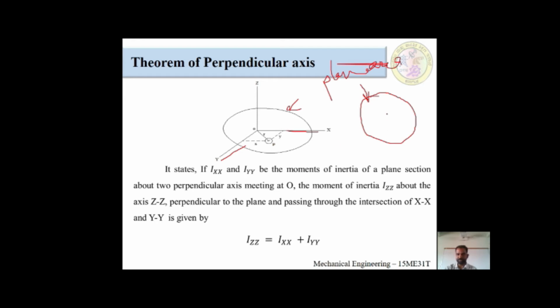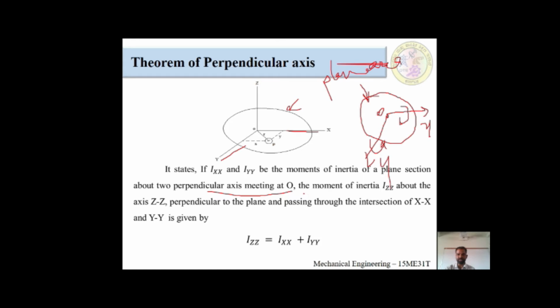In this, there would be two directions, the x direction, and this y would be your y direction. After meeting, the intersection of this x line and this y line gives one origin. That origin we call O. This also has some momentum, which we call moment of inertia: moment of inertia about the x-axis and moment of inertia about the y-axis. Up to here we have come. I guess you understood very well.